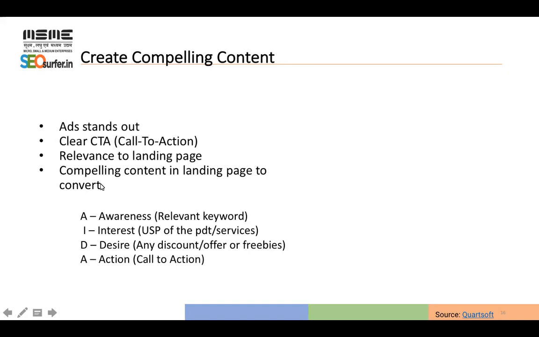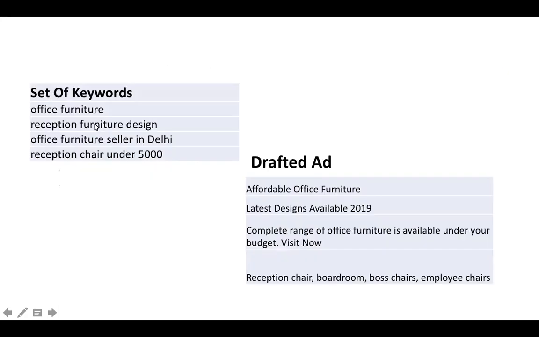So let us take an example. For example, your set of keywords are office furniture. You are selling office furniture, right? And these are the four keywords, right? Now your advertisement should be like affordable office furniture. Now your keyword is office furniture. So the first line of your advertisement should contain the same keyword, office furniture.